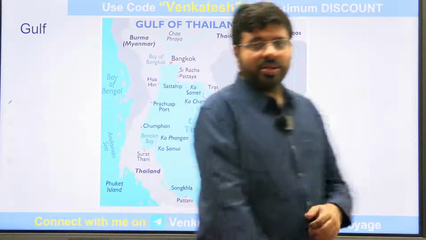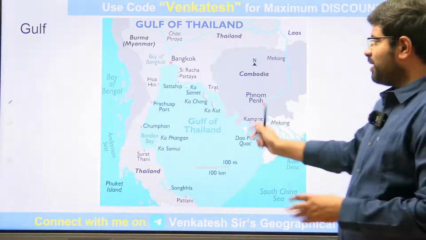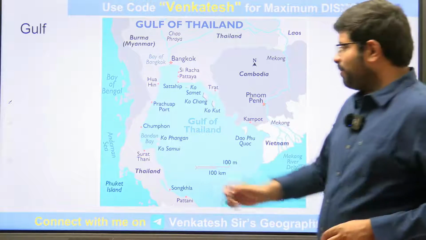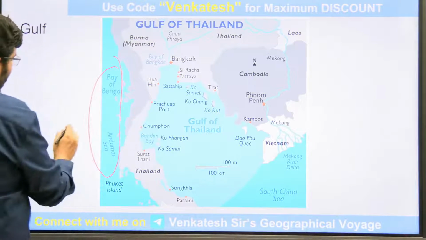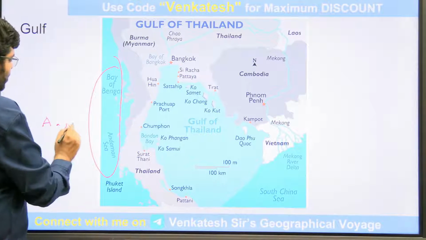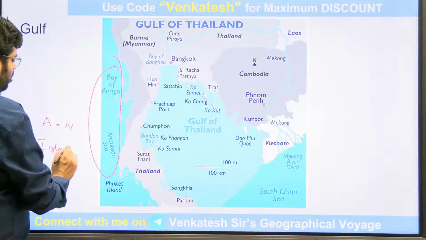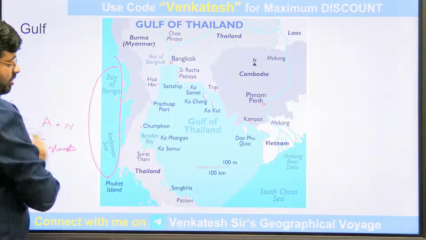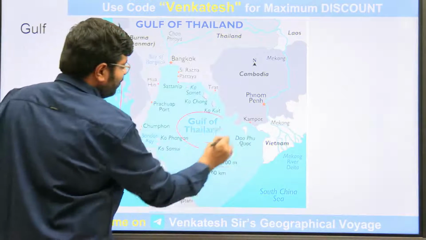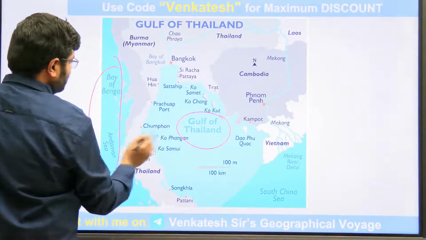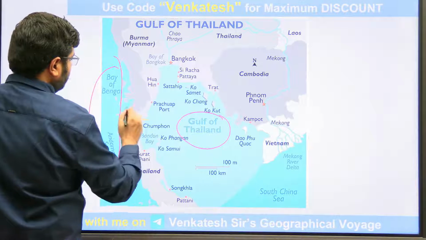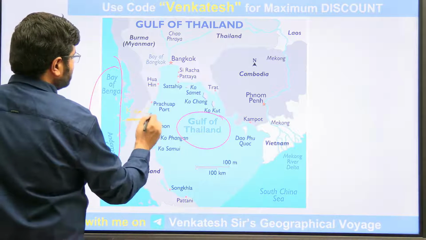Achha, one important thing. You see in Asia, this is the Bay of Bengal or the Andaman Sea. This is where you will find the Andaman and Nicobar Islands. If you continue this, you can see this is the Gulf of Thailand. There is a proposal called the Kra Isthmus.